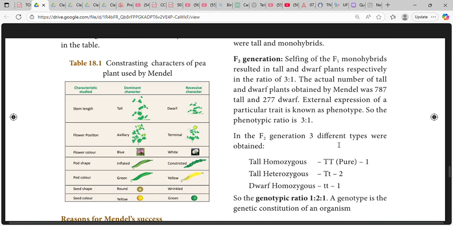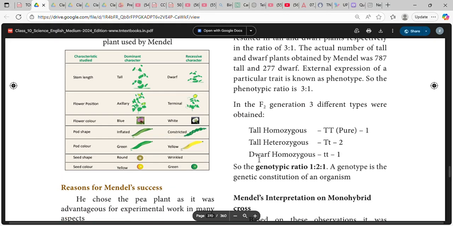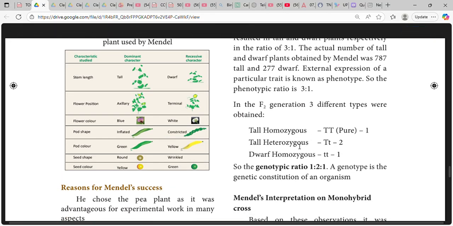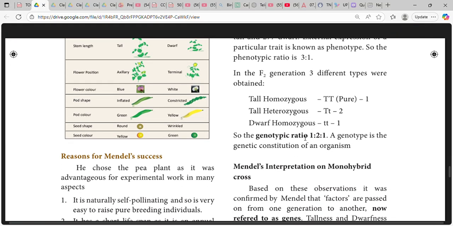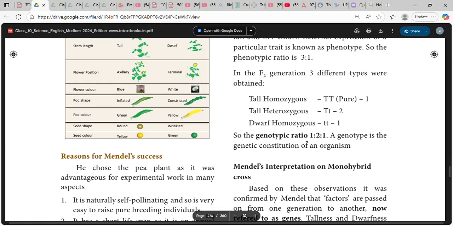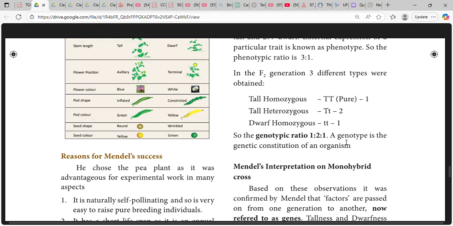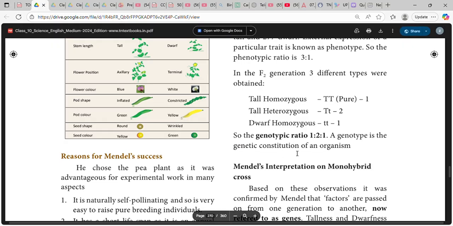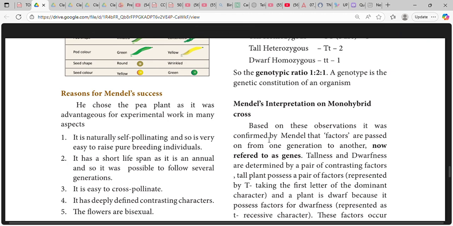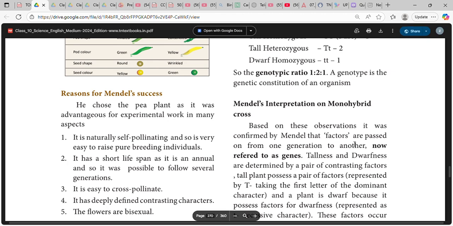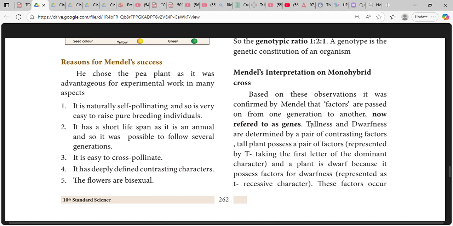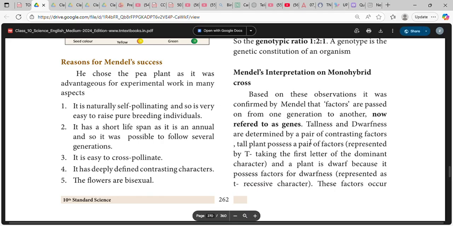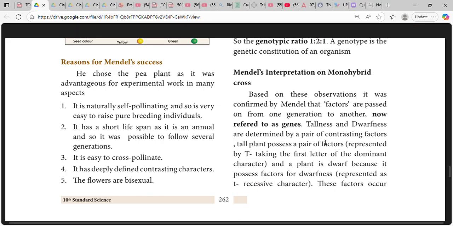In the F3 generation, 3 different types were obtained: tall homozygous TT pure, tall heterozygous Tt, and dwarf homozygous tt. So the phenotypic ratio is 1:2:1, and genotype is the genetic constitution of an organism. Based on the observations, Mendel confirmed that factors are passed from one generation to another, now referred to as genes. Tallness and dwarfness are determined by a pair of contrasting factors.